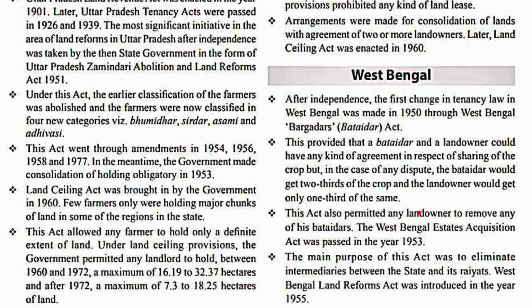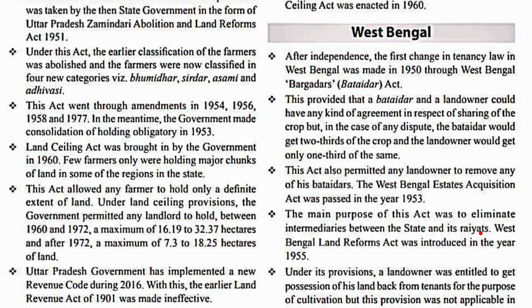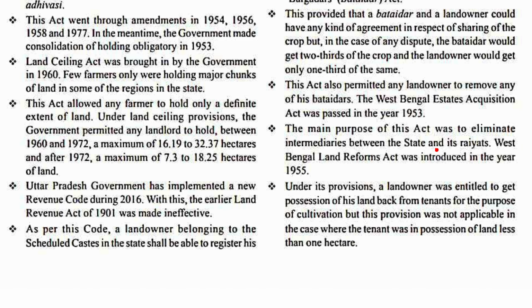The West Bengal States Acquisition Act was passed in the year 1953. The main purpose of this act was to eliminate intermediaries between the state and its Rayyat. The West Bengal Land Reforms Act was introduced in the year 1955. Under its provisions, landowners were entitled to get possession of their land back from the tenant for the purpose of cultivation, but this provision was not applicable in the case where the tenant was in possession of less than 1 hectare of land. This act also provided for consolidation of the land with consent of 2 or more landowners.